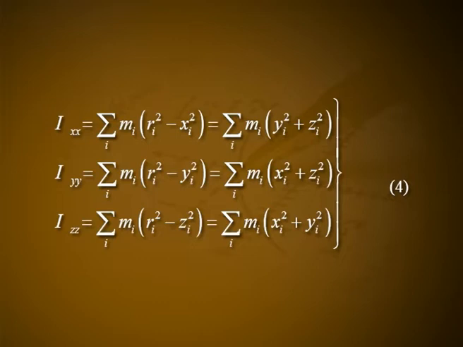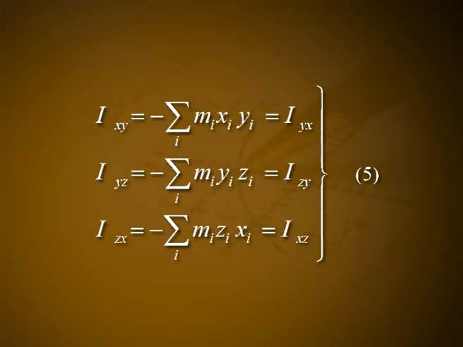where Ixx is equal to summation over i mi into ri square minus xi square, which is equal to summation over i mi into yi square plus zi square. Iyy is equal to summation over i mi into ri square minus yi square, which is equal to summation over i mi into xi square plus zi square. Izz is equal to summation over i mi into ri square minus zi square, which is equal to summation over i mi into xi square plus yi square. Let this be numbered as equation number 4.